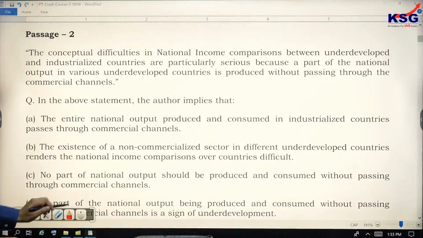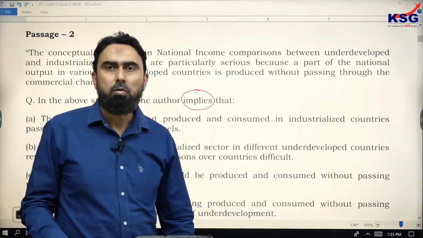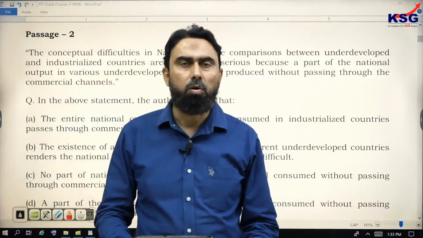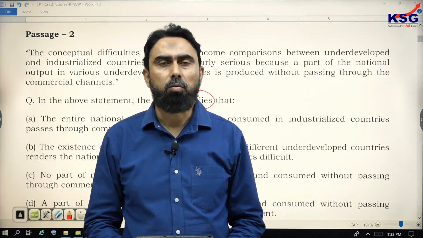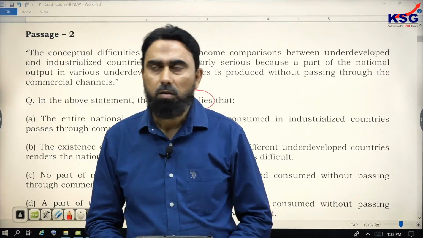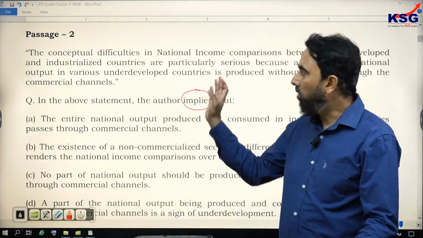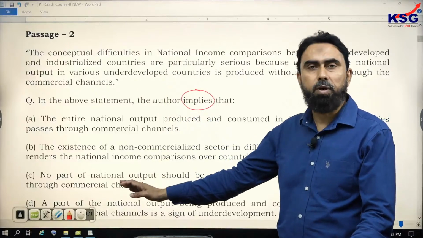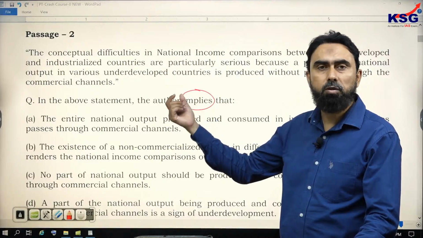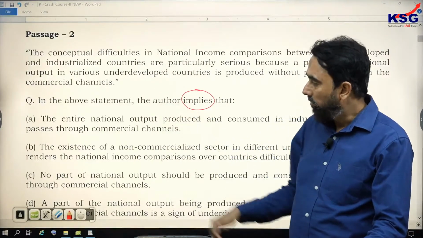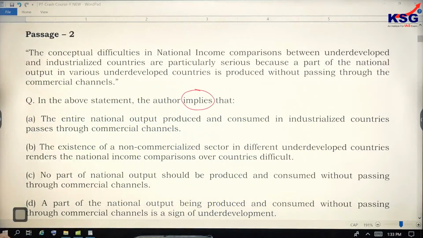Now this word, it's like message, you should be careful of this word implies. So when the word implies is written there, or what is the implied idea of the passage, or what does the passage imply, this imply word means the author has not said it openly. However, what he tends to say must be given in the passage. So an explicit expression is not there. However, what he tends to convey, you need to grasp that and find that from the given option.